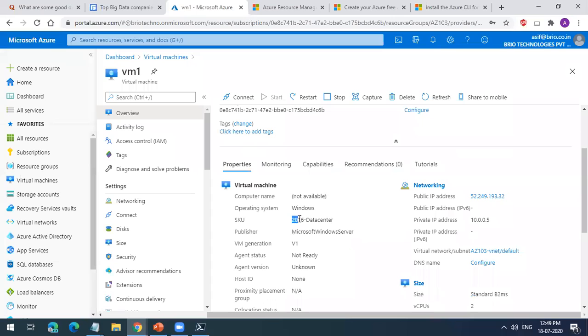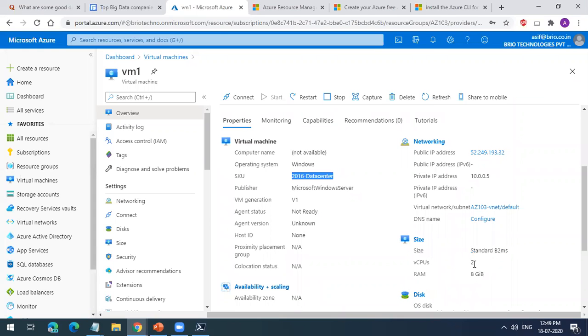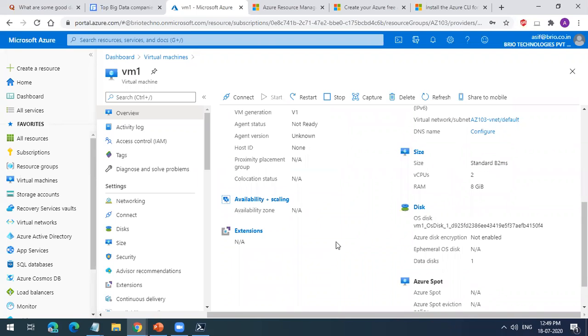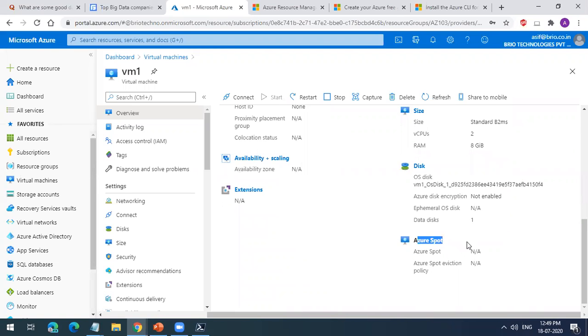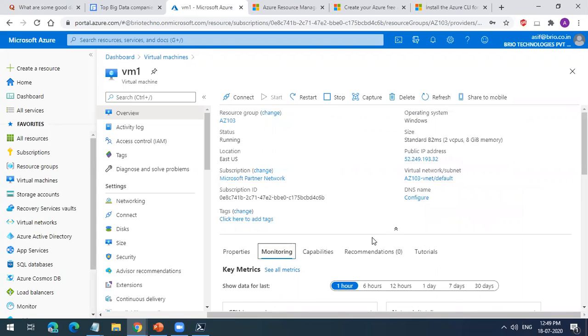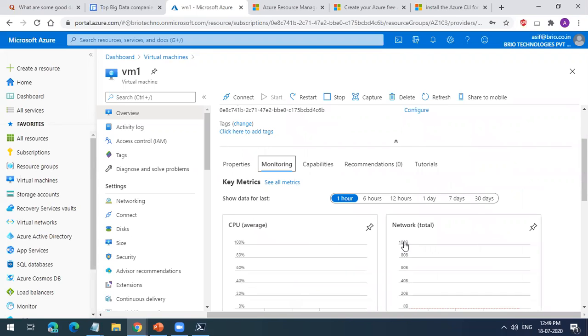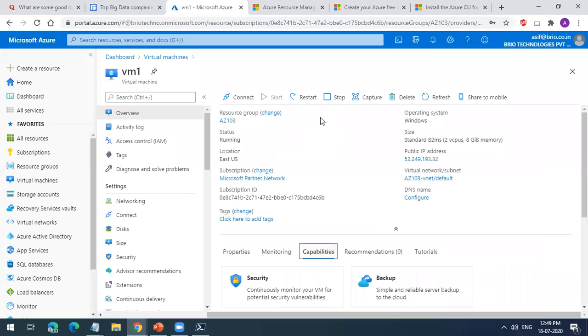And you can see the properties of that VM. It is a Windows 2016 Datacenter, of this size again here. You see the private IP and the public IP. You can see auto scaling is not there. Extensions, no. You can see the disk. Is it an Azure Spot instance? No. You can see the monitoring, if you want, what is the CPU utilization? As of now, there is no utilization.